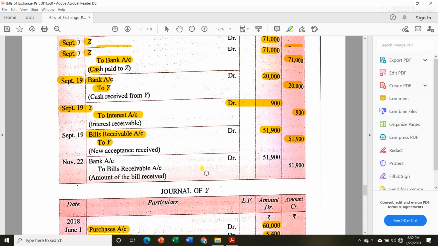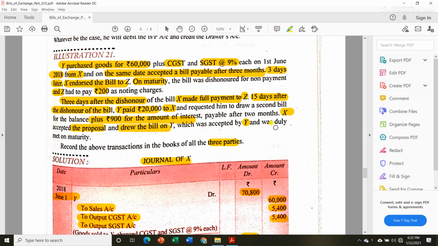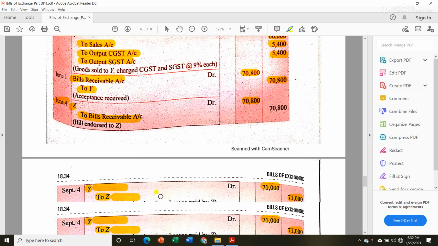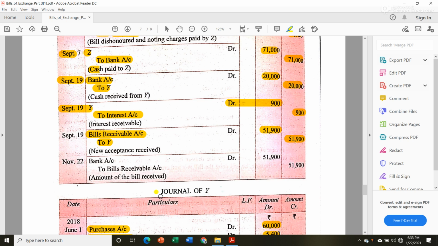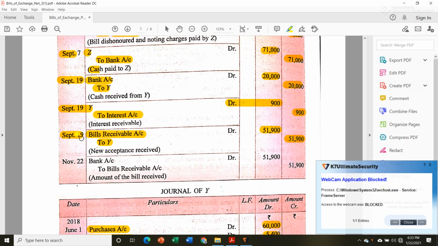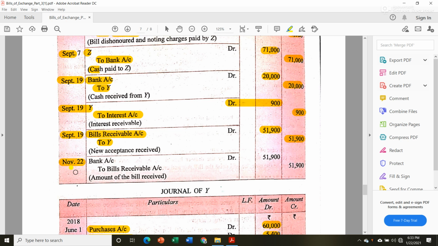Okay, and at the last part of your question they said the bill was met on maturity. Now you have to again start counting maturity of 2 months. Instead of searching in your question, you can just simply see the journal date. The new bill was drawn on September 19, so you count 2 months from September 19, that is October 19, November 19, plus 3 days of grace, that is 20, 21, 22, so November 22 will be the maturity date. So on the maturity date the bill was met by Y, so bank account debit to bills receivable.